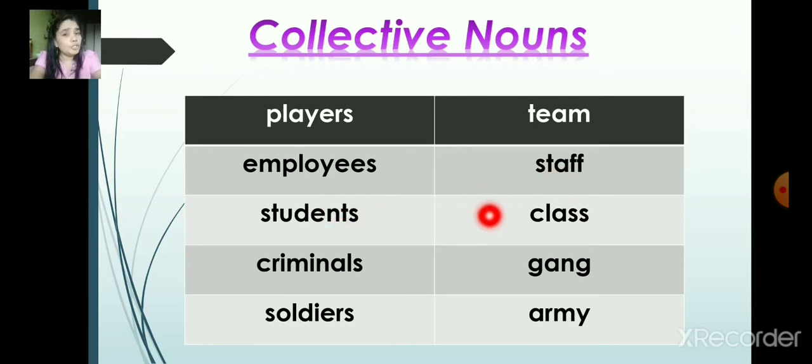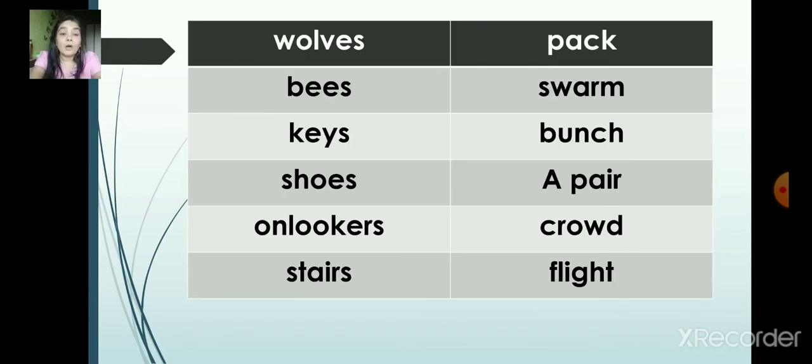In your school also, you go to the staff room, right? Many teachers will be sitting there, so you can call them staff. A class of students. A gang of criminals. An army of soldiers.